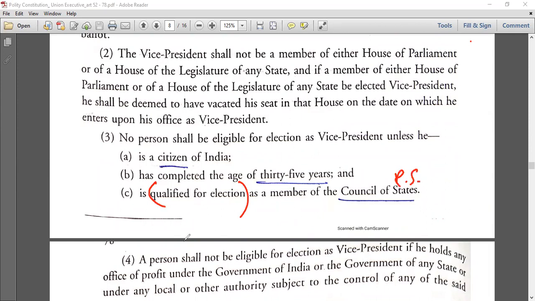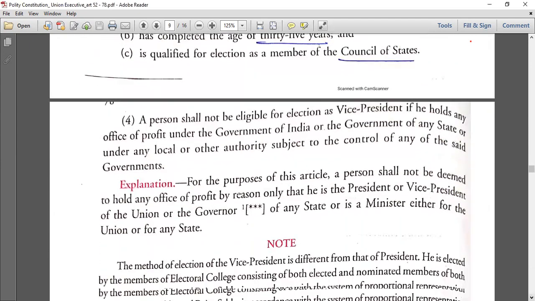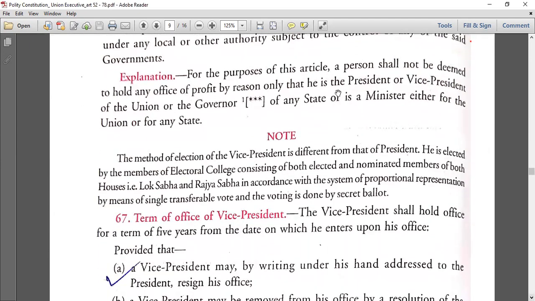Fourth point also same. Office of profit you should not hold under the government of India, government of any state or any local authority. Same thing. So don't get confused here. I'll come to your doubt. Wait, let me complete first. Same thing is written here.